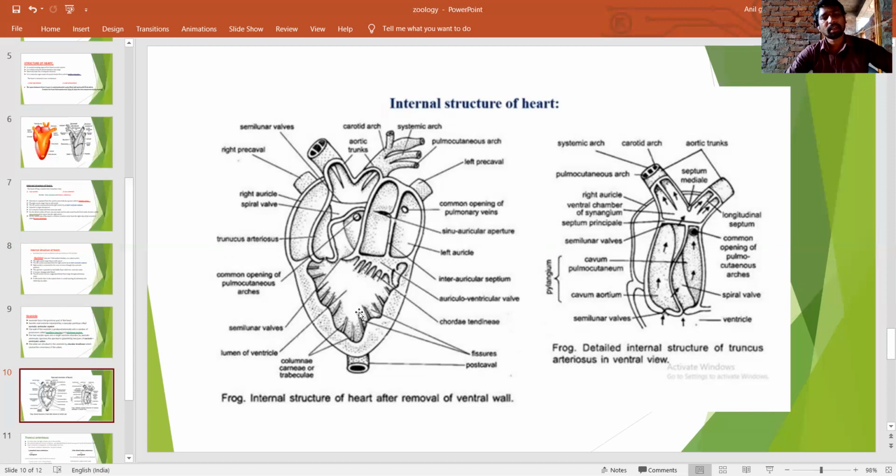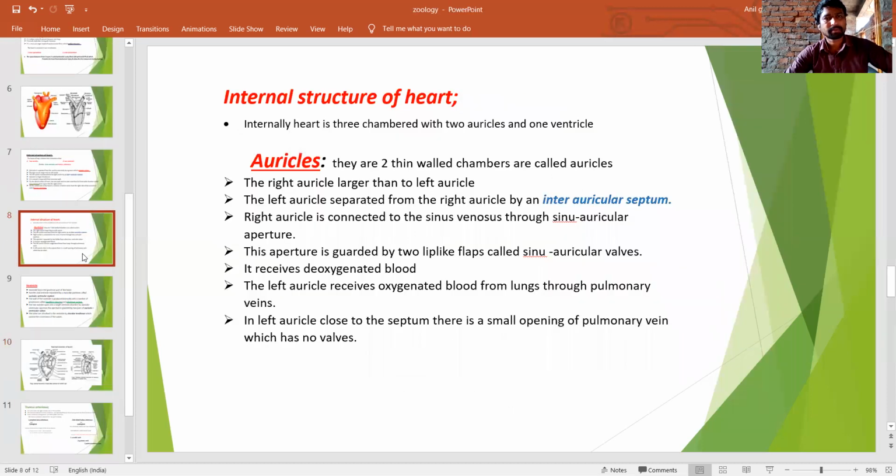The heartbeat prevents the backward flow of the blood. When oxygenated blood enters the heart, the heartbeat is generated, and the blood cannot flow backward. This is the function. Internally, in the left auricle close to the septum, there is a small opening of the pulmonary vein which has no valve.